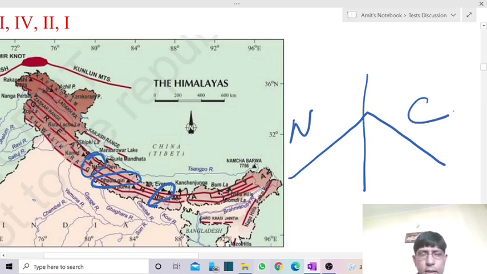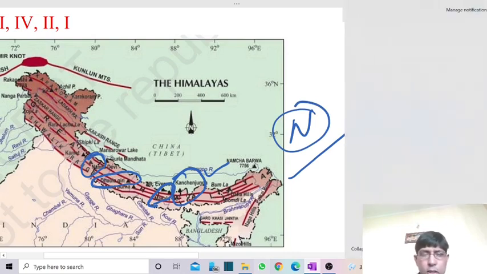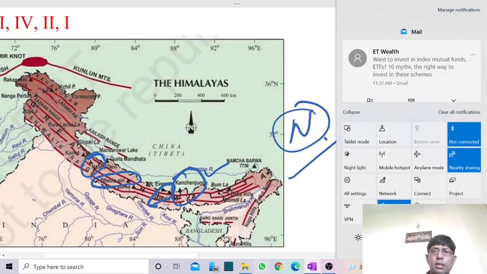And the easternmost is Kanchenjunga. Among the four, easternmost is Kanchenjunga. Even Kanchenjunga does not fully form a part of the Sikkim region of India. It falls on the boundary between Nepal and India. The west slope forms a part of Nepal, and the east slope forms a part of India. And this is Kanchenjunga. So the arrangement is,